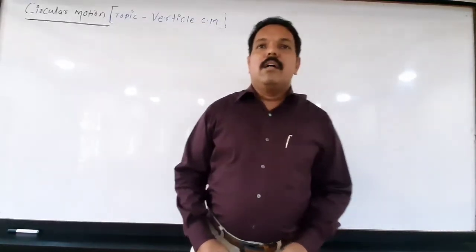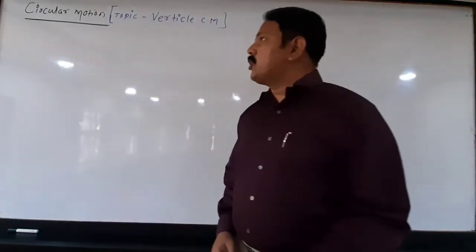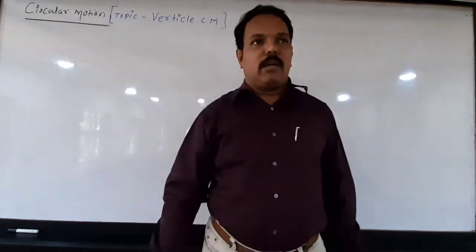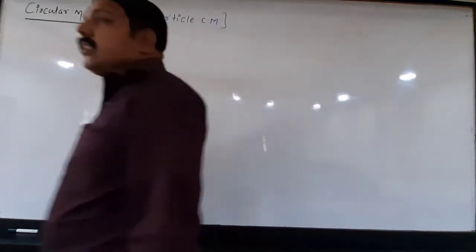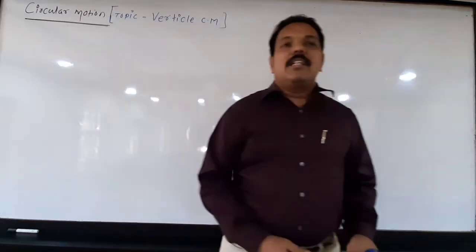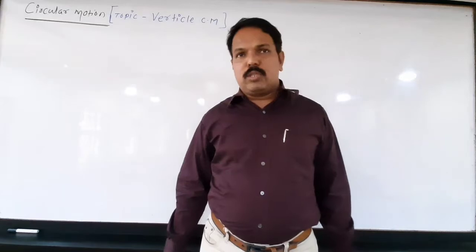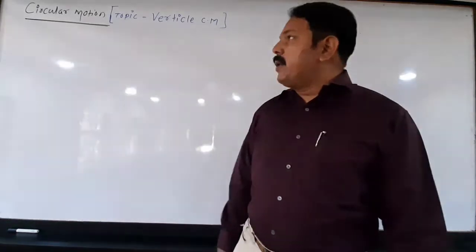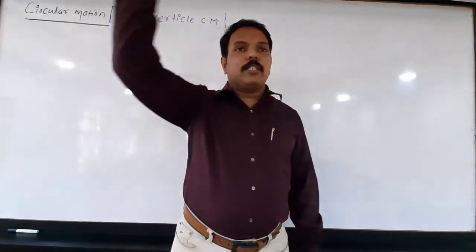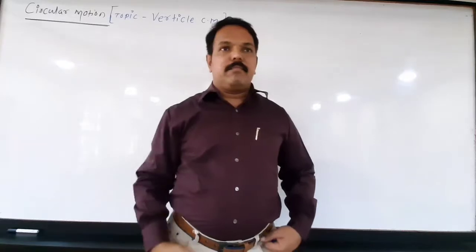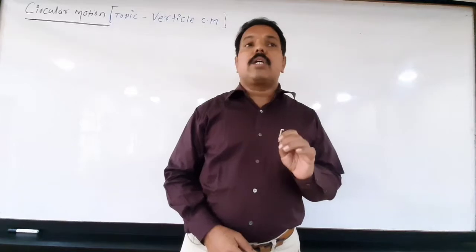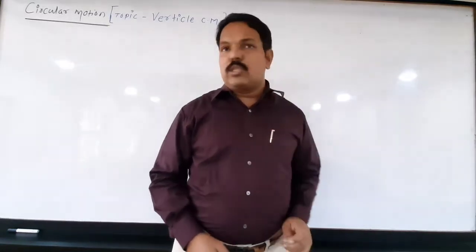Very good morning. Now, in this lecture of circular motion, we have to study another topic, that is vertical circular motion. Remember friends, whatever part of circular motion we have already completed was the part of horizontal circular motion. Now, what is meant by vertical circular motion? If a body or particle is performing circular motion in a vertical plane, then that type of circular motion is called vertical circular motion.